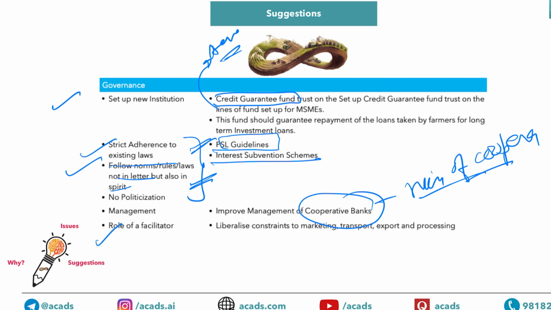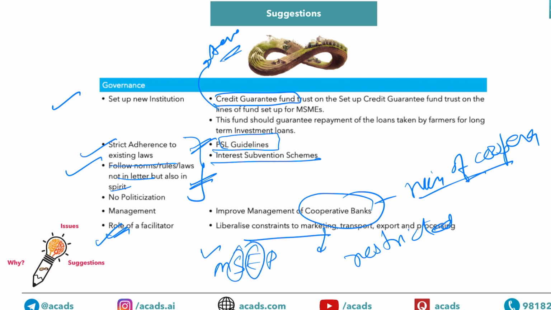Ultimately, role of facilitator: liberalize constraints to marketing, transport, export and processing. So despite 30 years after LPG, in case of agriculture marketing and processing, there is a very restricted regime. Hence you can mention this point, role of a facilitator. Governments should act as a facilitator and liberalize constraints in marketing, transport, export, and processing. All these things are already a part of MSPER. M say marketing, supply chain, export, and retail.